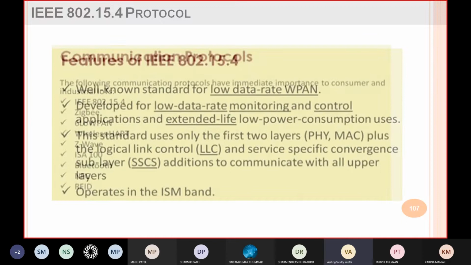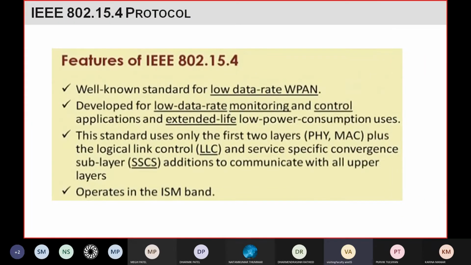First, the IEEE 802.15.4 protocol, right? Some of its features: it's a well-known standard protocol, which is used specifically for applications in which you need a low data rate, or you do not need that much communication speed, right? And it is generally used in wireless PAN, wireless personal area network, right?